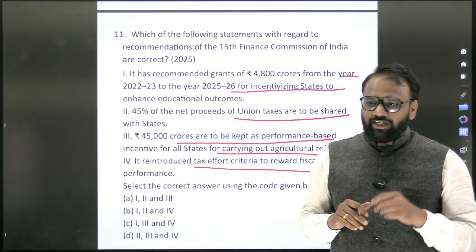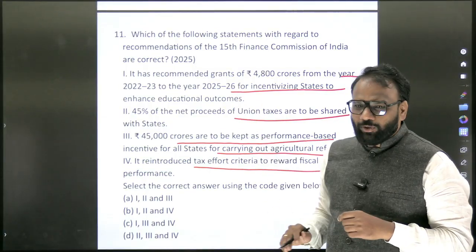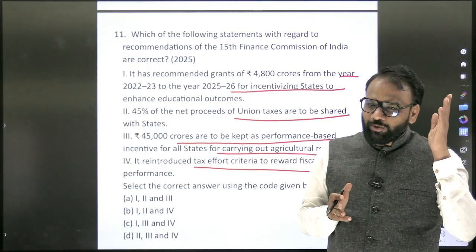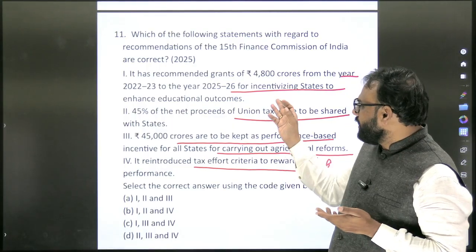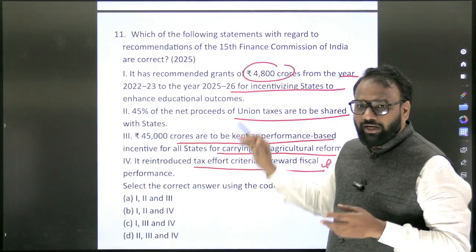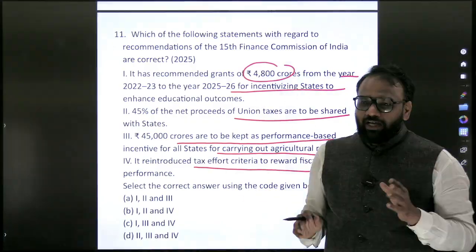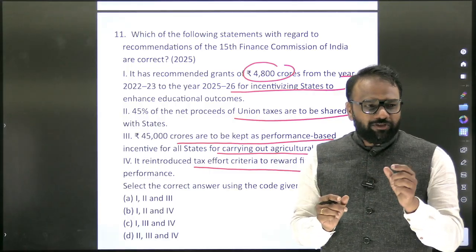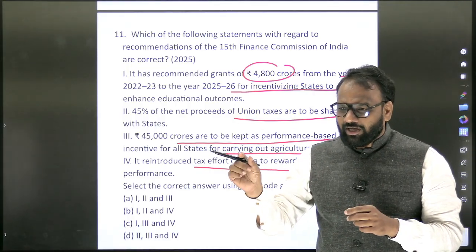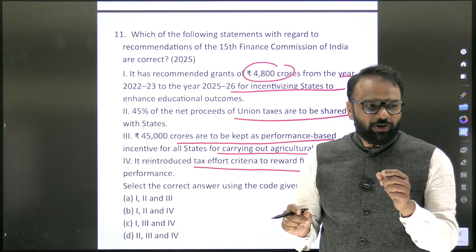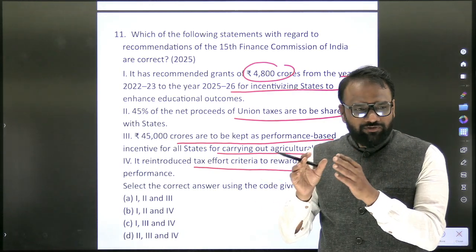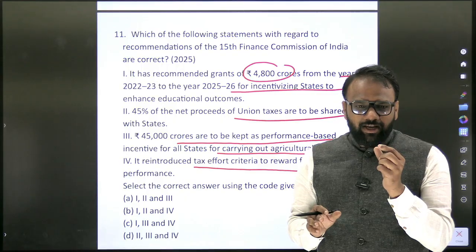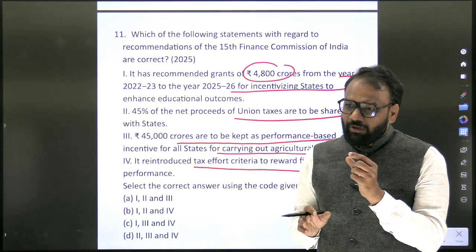See here, for 2022-23, the question paper is in 2025. So can you go and refer to 2022-23 how much they have given exactly? 4,800 crores and all. It's practically not possible. Now, when you go through the budget of this year, you have the exact figures, how much we have spent on agriculture, health, education, all those things we have detailed. But whether it is practically possible to retain the content related to figures, it's not possible.